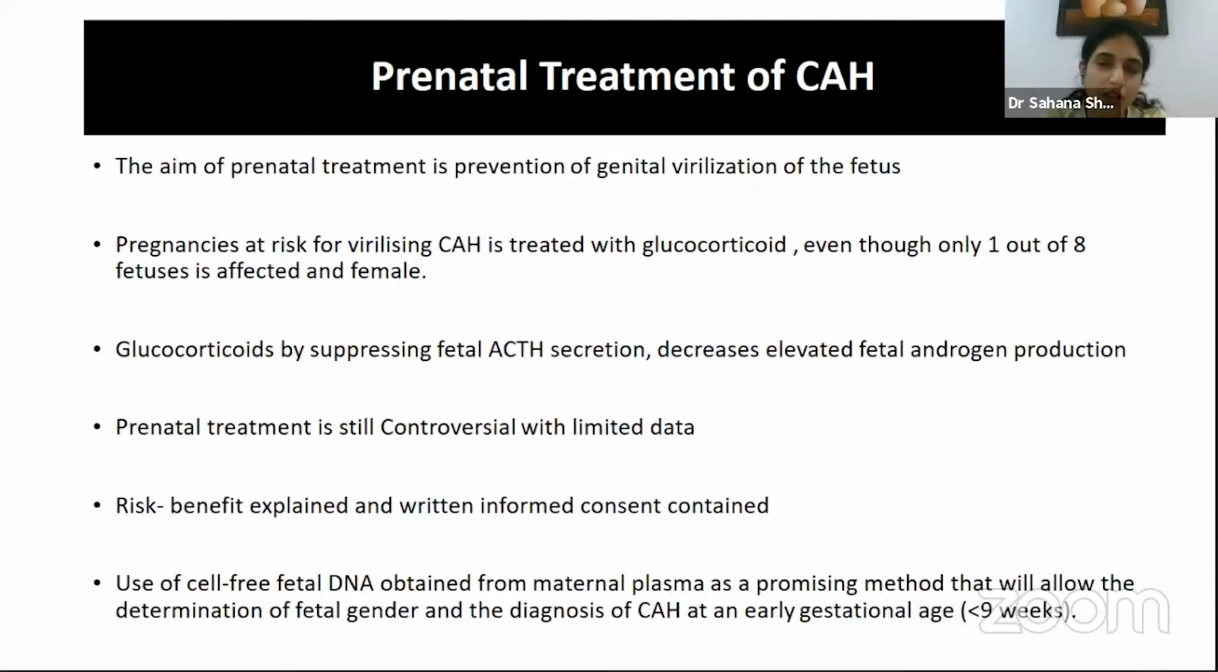Now, a small hope in this area has been the concept of obtaining cell-free fetal DNA from the maternal plasma, because this would allow determination of fetal gender and the diagnosis of CAH at an early gestational age of less than 9 weeks, plus it's a non-invasive procedure. So this is a new addition in this area.